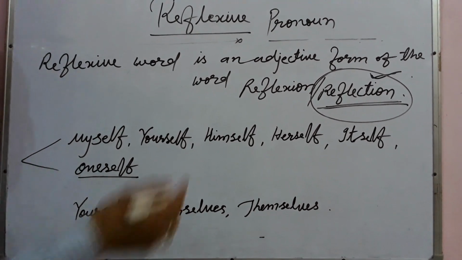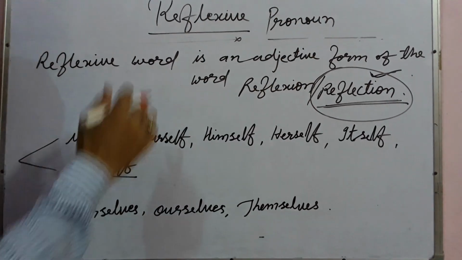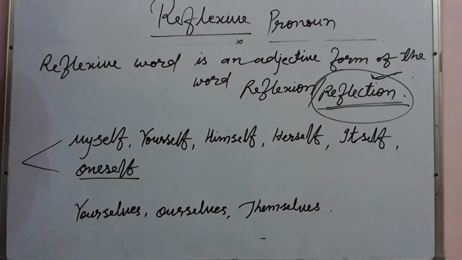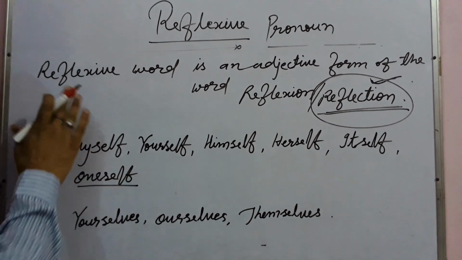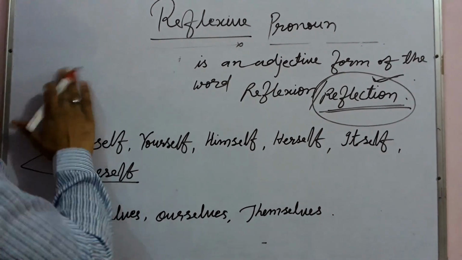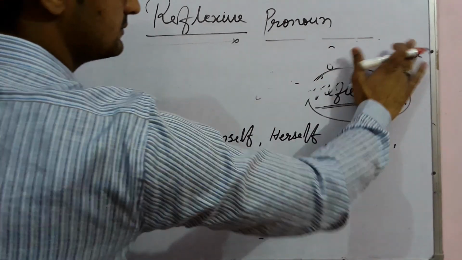Now, what do we mean by reflexive word or reflexive pronoun? The word which shows reflection is called reflexive pronoun.